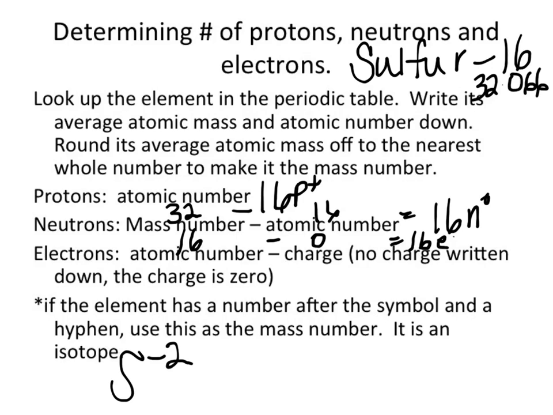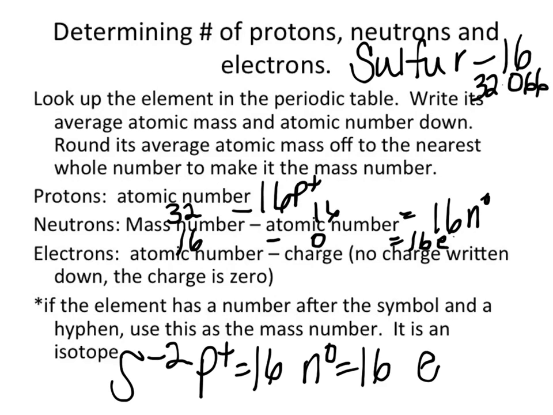But what changes if I tell you you have sulfur minus 2? We still have 16 protons. We have 16 neutrons. But now our electrons are going to be 16 minus a minus 2, which tells me it is 18 electrons.